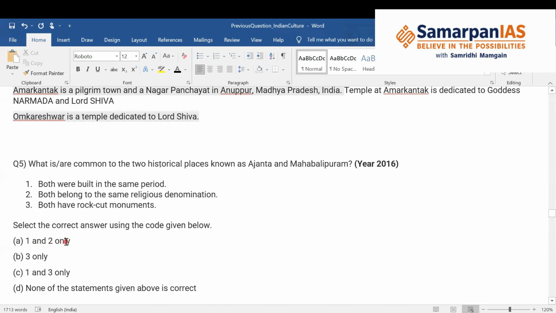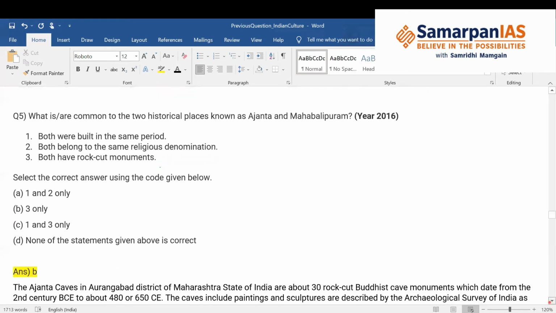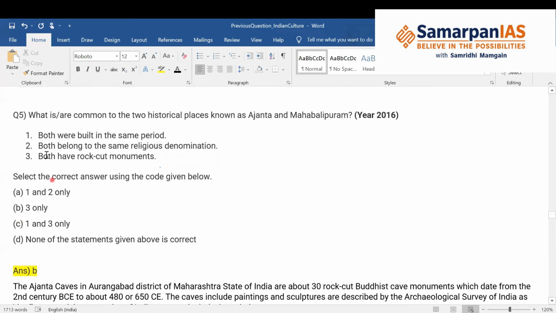Okay. Now, both were built in the same period and both have rock cut monuments. We know that both have rock cut monuments, so you know that 3 is the correct answer. Now you can eliminate option D also, because at least one statement is correct, which is the third one. So now we are left with 2 choices, B and C. The correct answer to this question is B, 3 only, because both of them were not built in the same period.